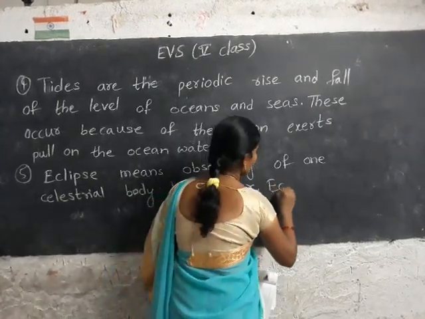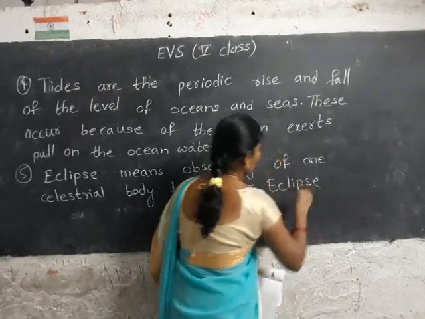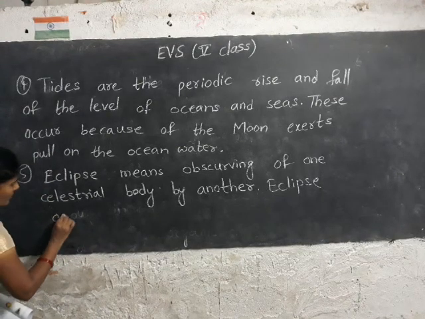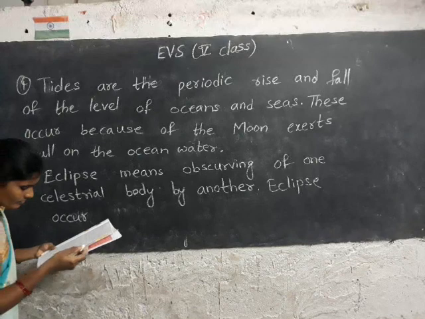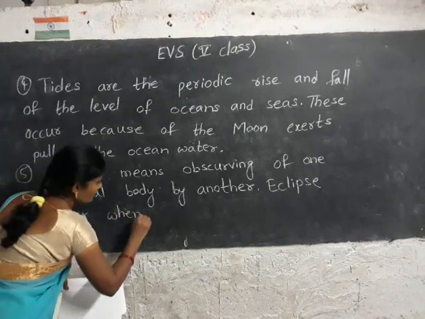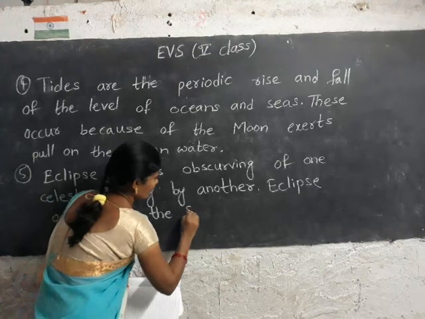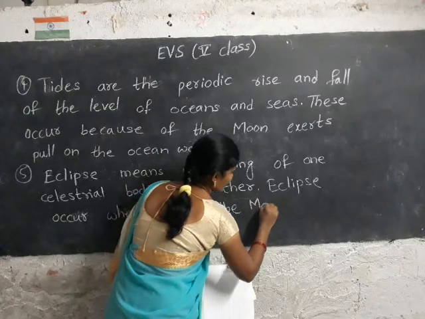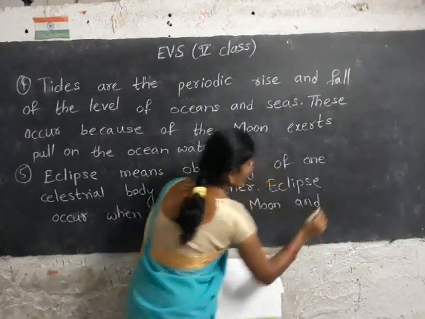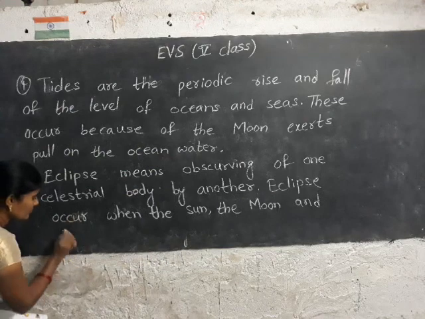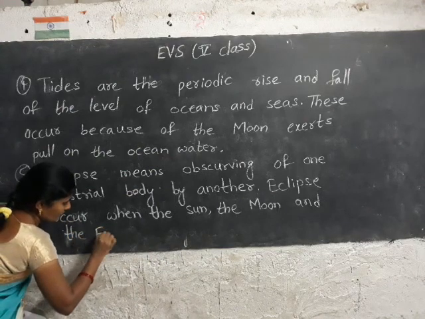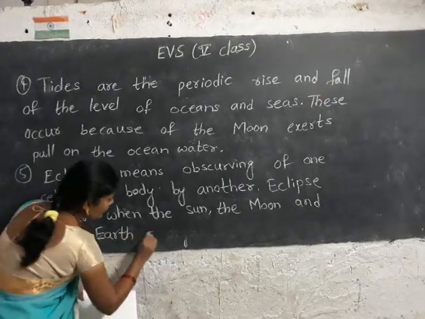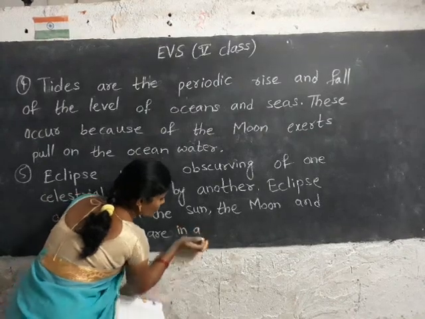Eclipse occurs when the sun, the moon and the earth are in a straight line.